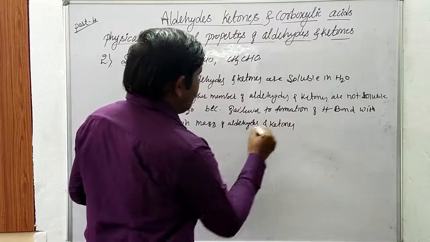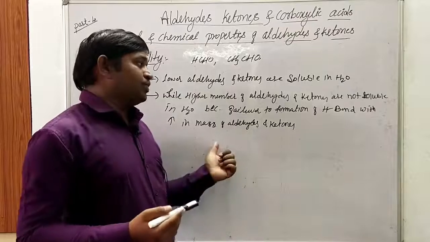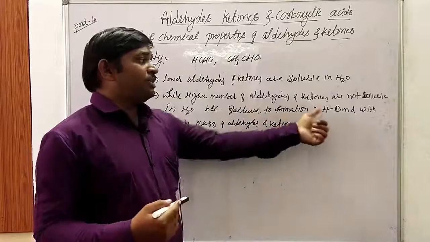As the mass of aldehydes and ketones goes on increasing, meaning the chain increases, there is a failure to form hydrogen bonding.